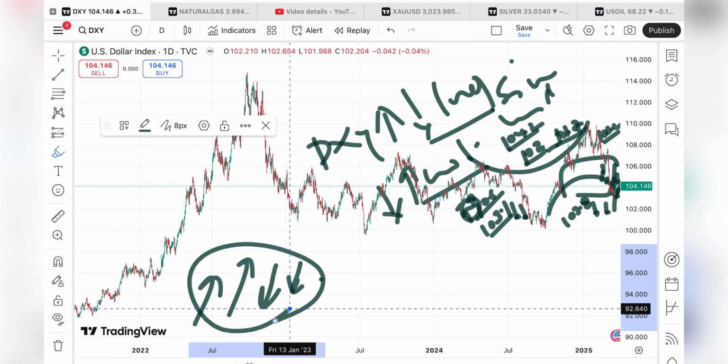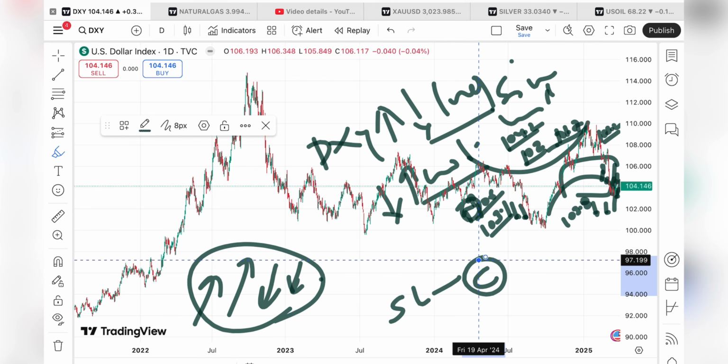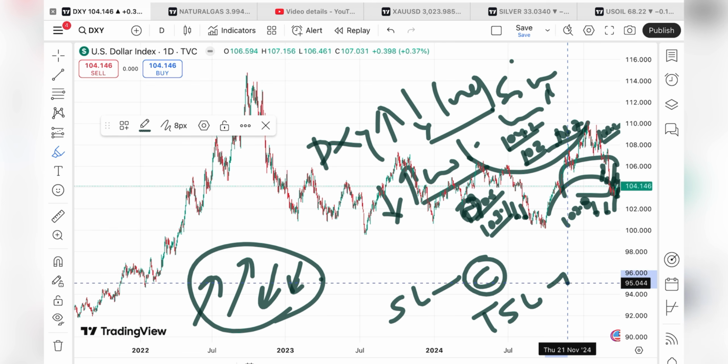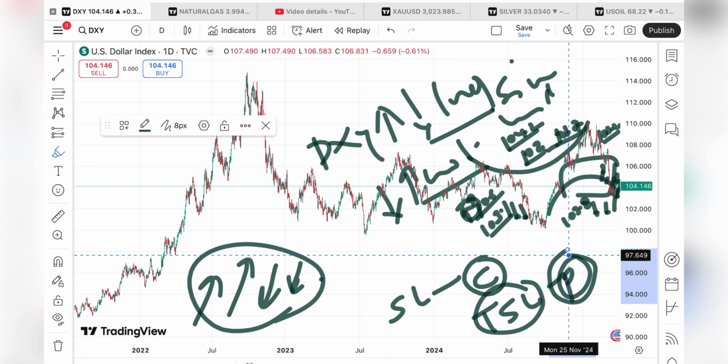Whenever you start to trade, put in your SL so your capital will be saved. Once you're in profit, try to trail it. If you trail your SL, you will save your profit. This is the important thing you should be doing.